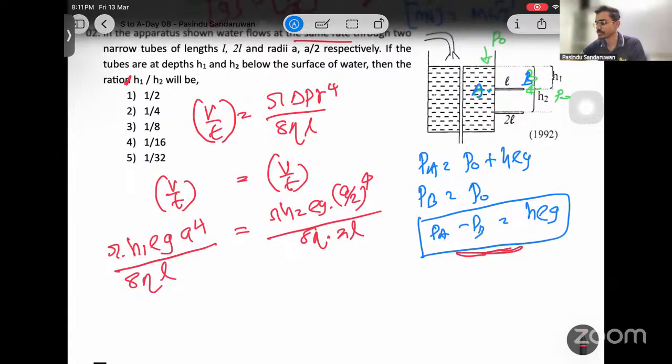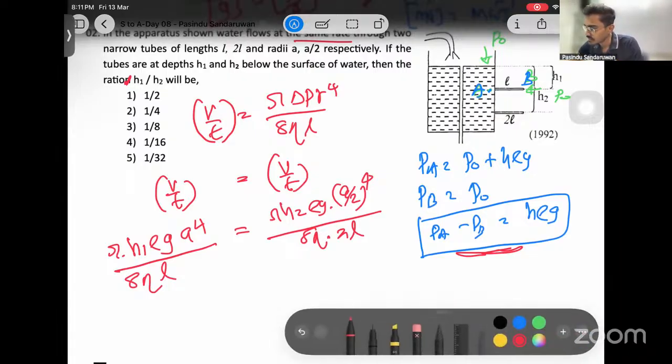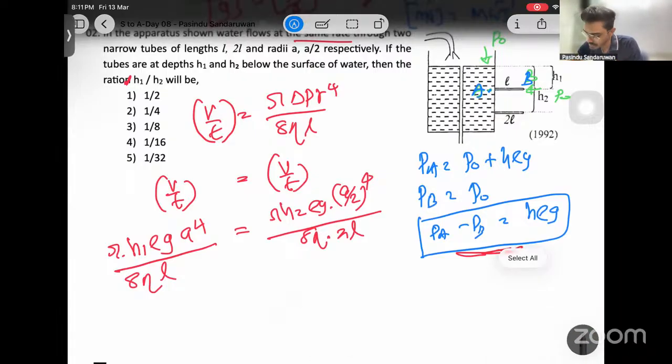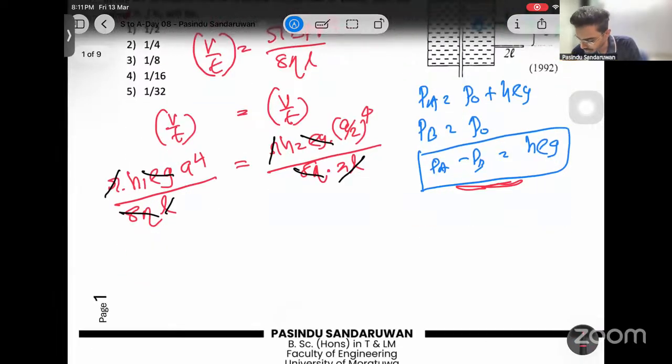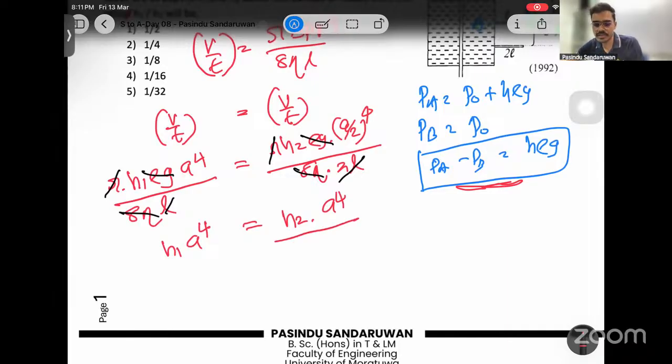Length is 2L. Some terms are cancelling: pi cancels, rho G cancels, 8 eta cancels. If I simplify a little bit further, on this side H1, A to the power 4 remains. On the other side H2, A to the power 4 and 2 to the power 4 comes. 2 to the power 4 is 16, 2 times 2 times 2 times 2.